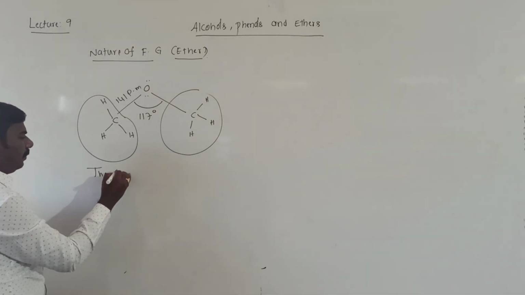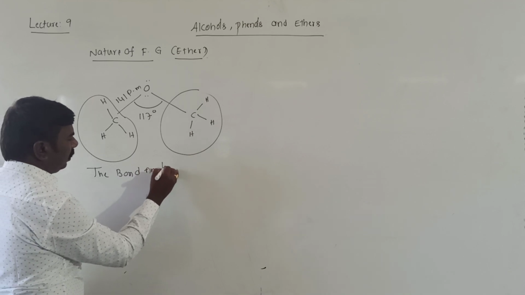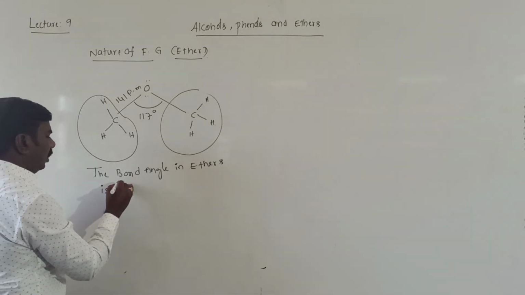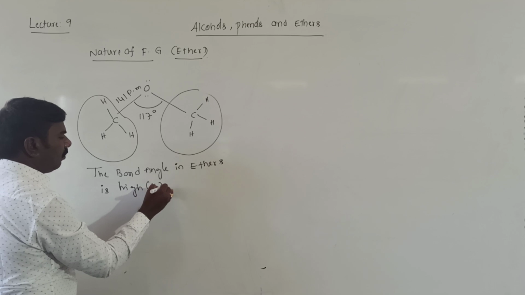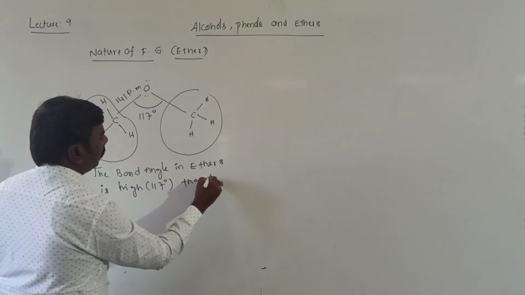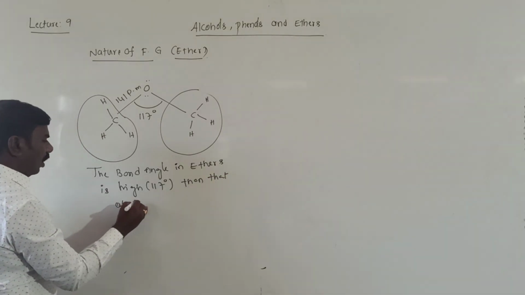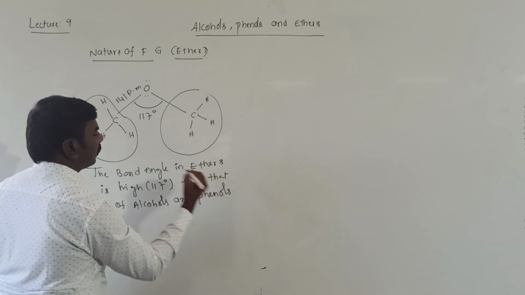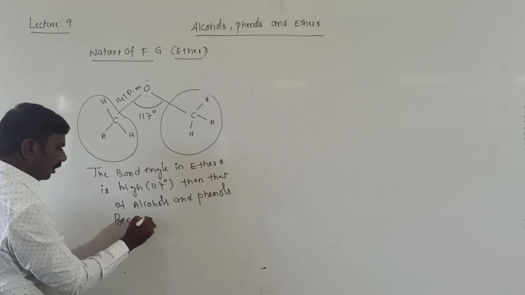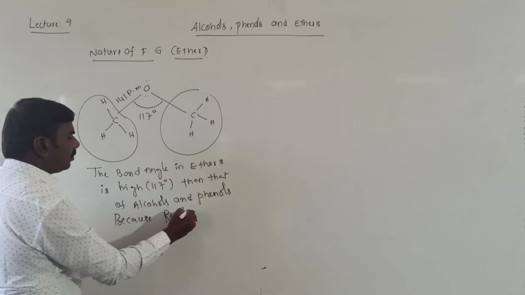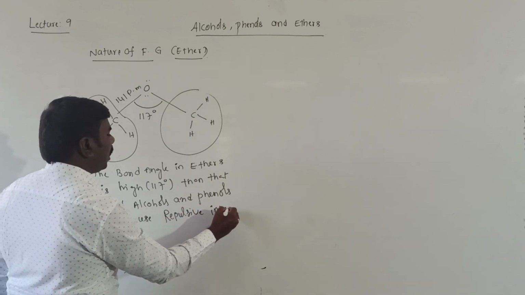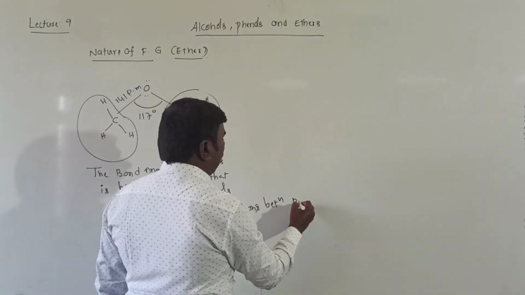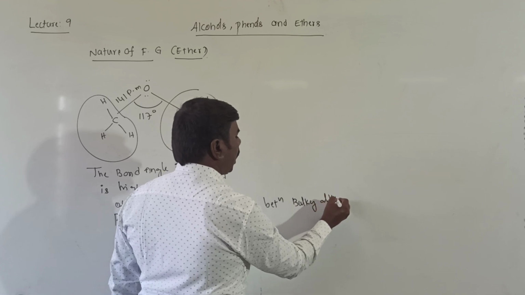The bond angle in ethers is high, that is 117 degrees, than that of alcohols and phenols because of repulsive interactions between bulky alkyl groups.